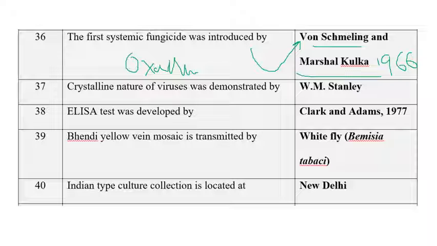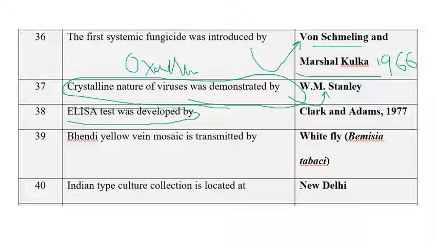So the next one: the crystalline nature of viruses was demonstrated by W.M. Stanley, because TMV was crystallized by W.M. Stanley in 1935. He received the Nobel Prize in the year 1946 for the crystallization of TMV, tobacco mosaic virus. ELISA, enzyme linked immunosorbent assay, was developed by Clark and Adams in the year 1977.